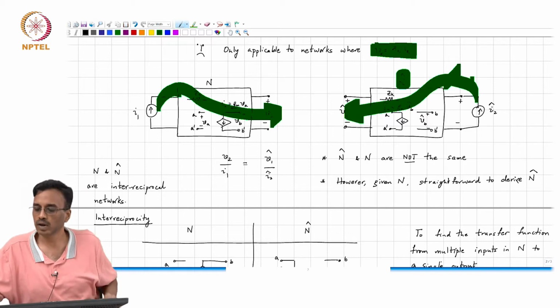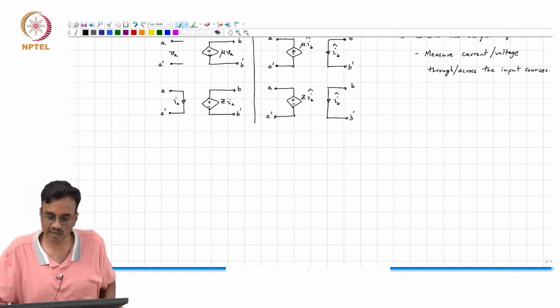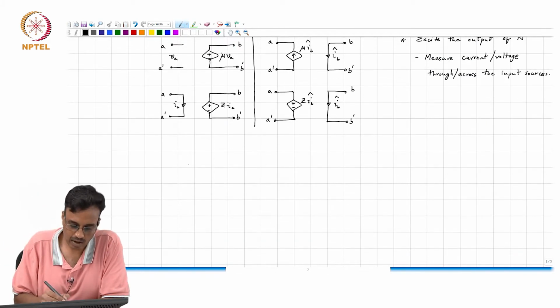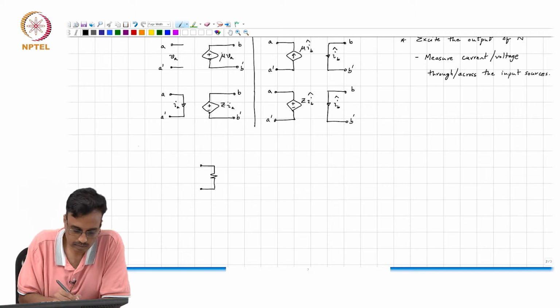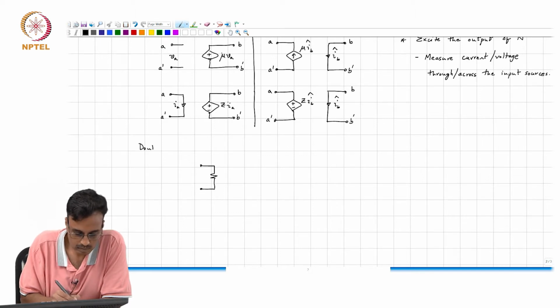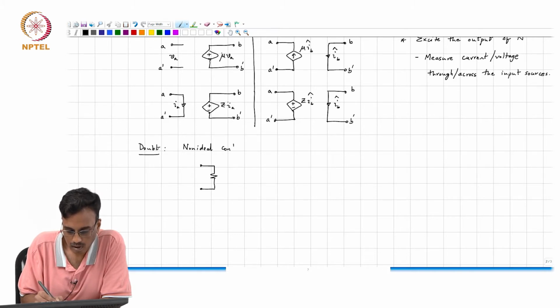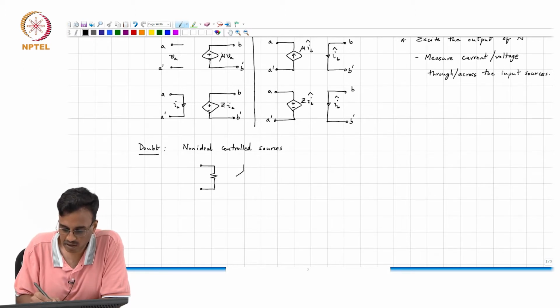Oh well, okay. So a question that was asked is, okay, my control source, let's say the control source is not ideal. So let's say I have a voltage controlled current source like this.